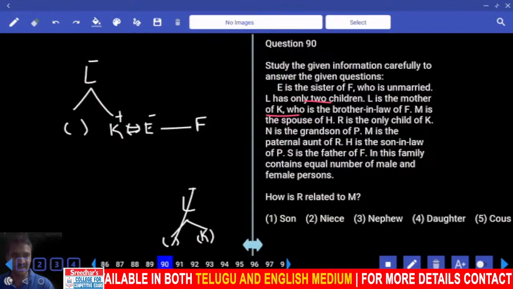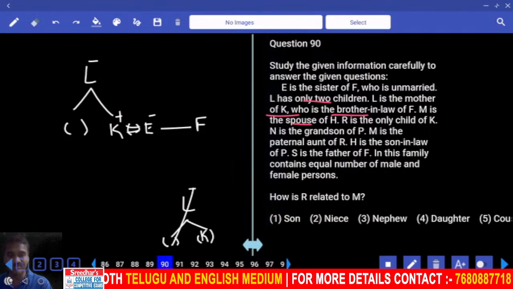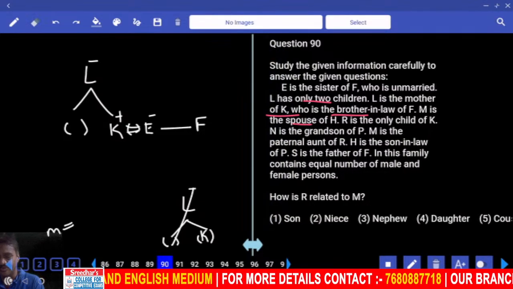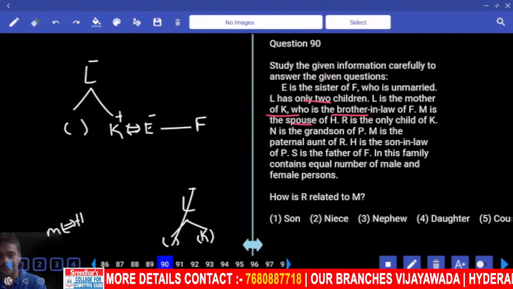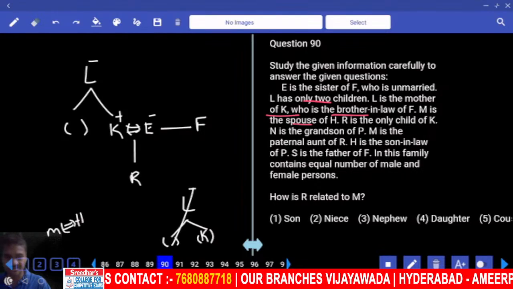L is the mother of K. K is the brother-in-law of F. M is the spouse of which? M and H are married to each other. R is the only child of K.